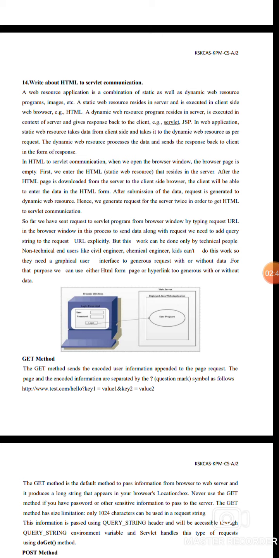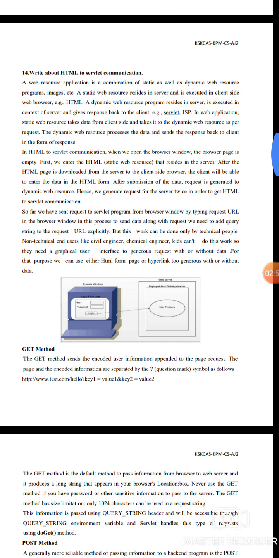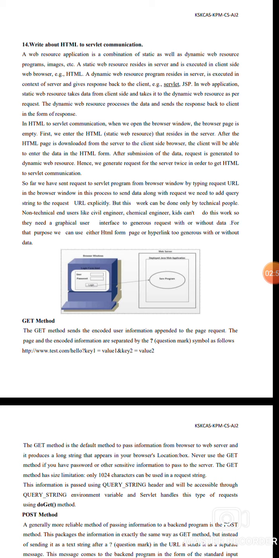14. Write about HTML to servlet communication. A web resources application is a combination of static as well as dynamic web resources programs. The static web resources reside in the server and are executed on the client side, for example HTML. A dynamic web resources program is executed on the server and gives the response back to the client, for example servlets and JSP, Java Server Pages.